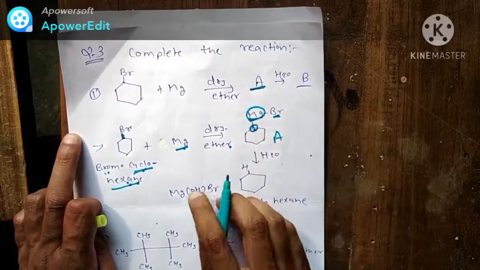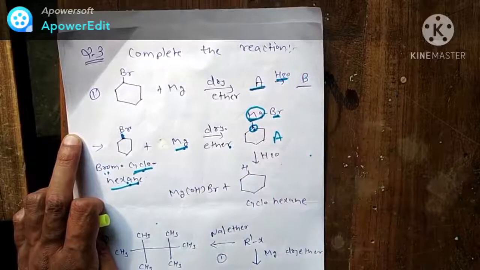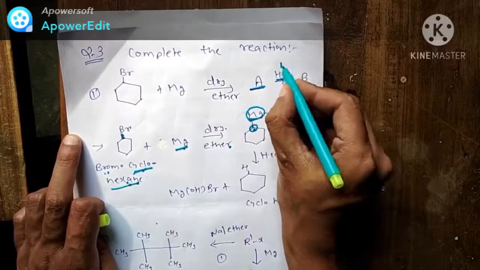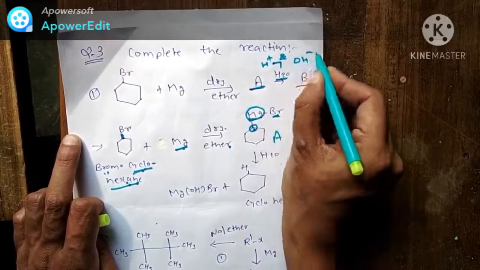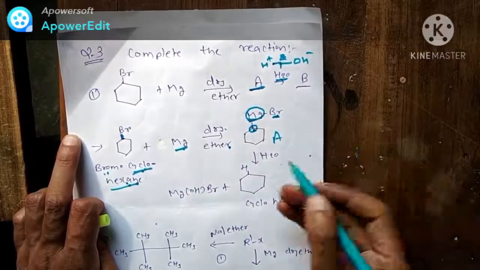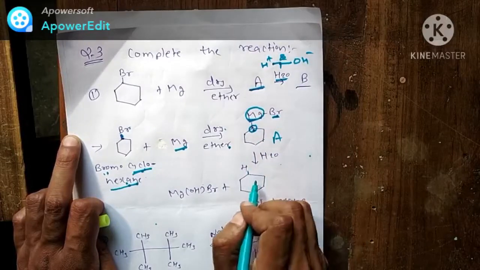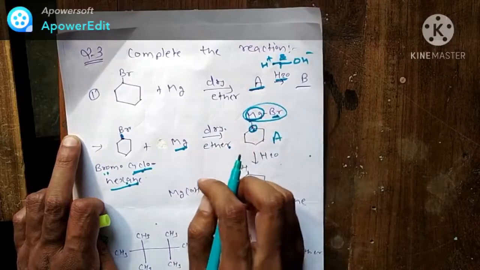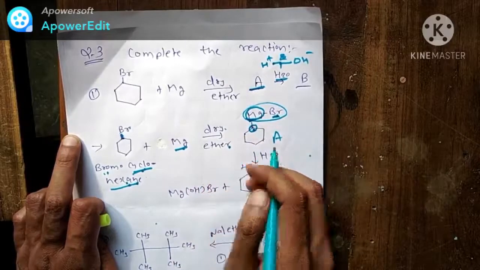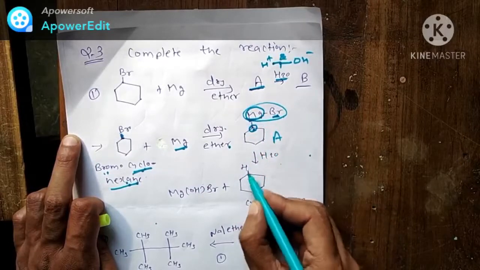You can see the first answer we got. Then it reacts with H2O. Now what will happen? This H2O will break into H plus and OH minus ions. So H plus will enter with cyclohexane here. This MgBr will be removed here, and instead of that H will come.